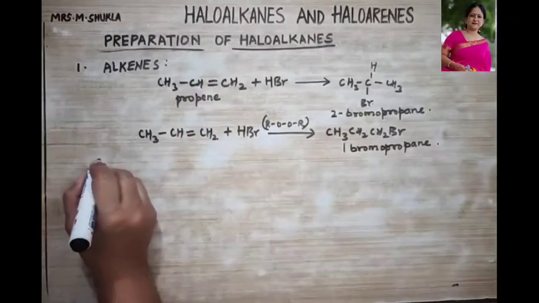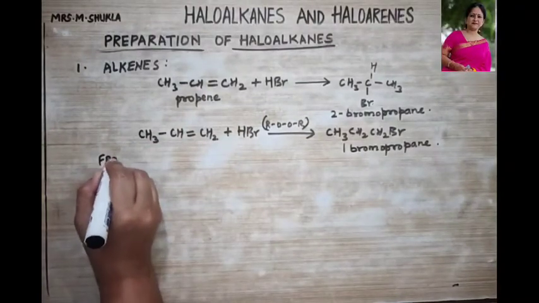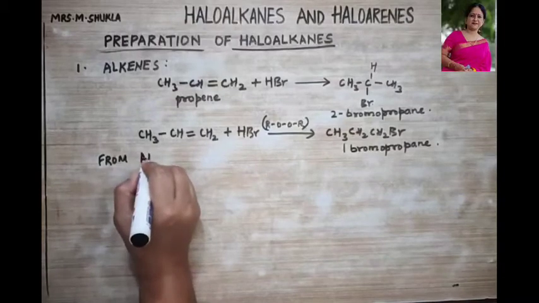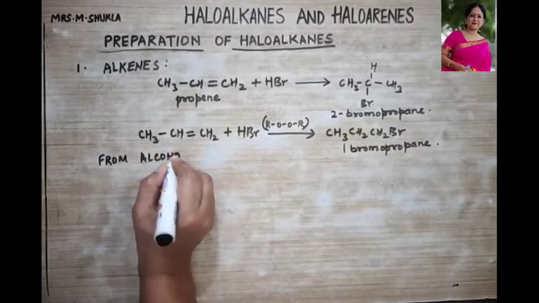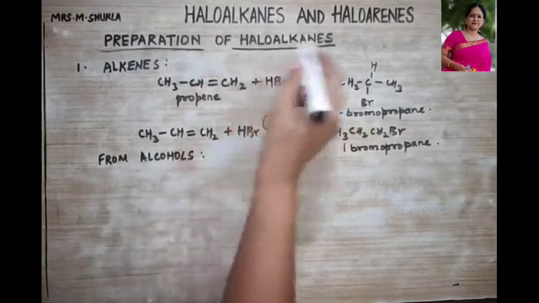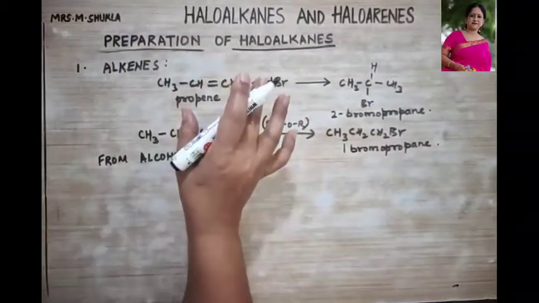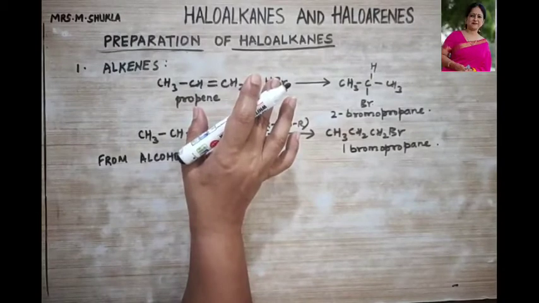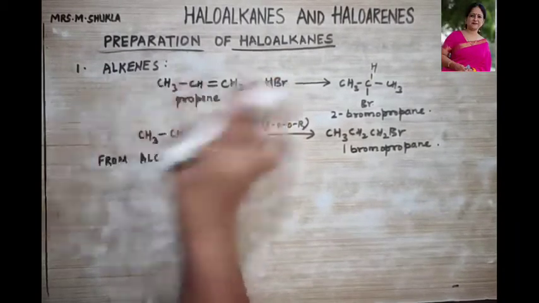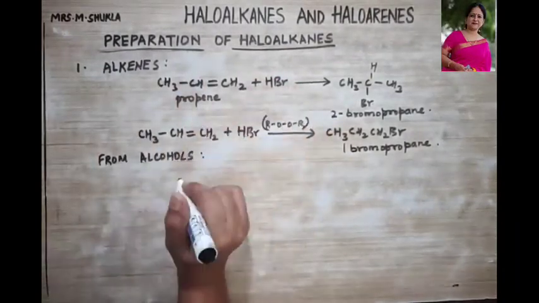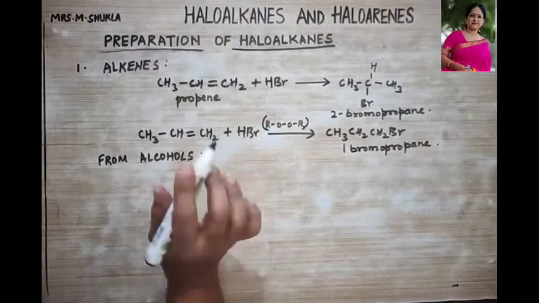Now let us talk about preparation from alcohols. How can we prepare haloalkanes from alcohols? The most common method for preparation of haloalkanes is by replacing the OH group of the alcohol by the halogen atom.